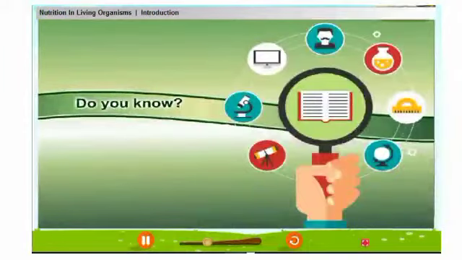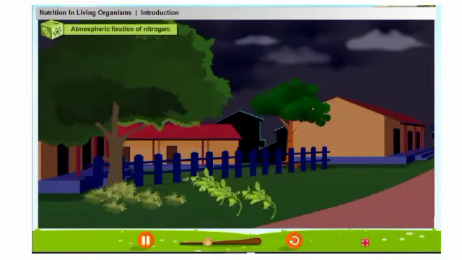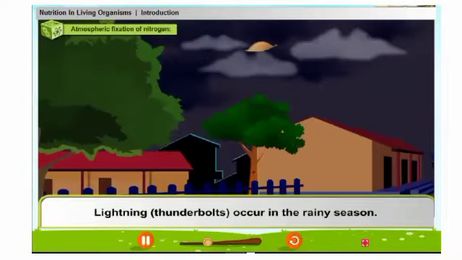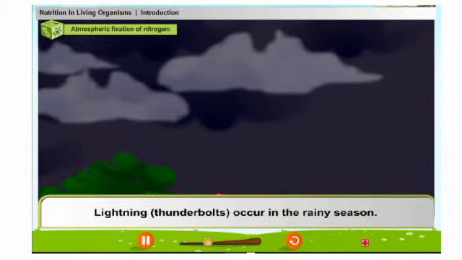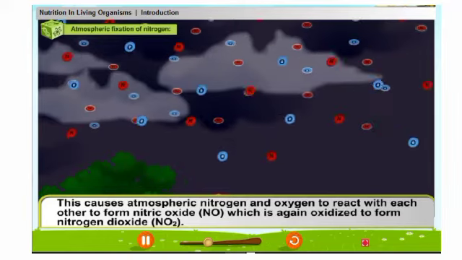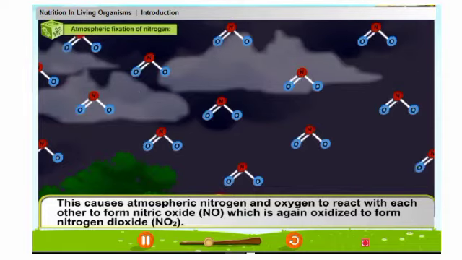Do you know atmospheric fixation of nitrogen? Lightning, that is thunderbolts, occurs in the rainy season. This causes atmospheric nitrogen and oxygen to react with each other to form nitric oxide, that is NO, which is again oxidized to form nitrogen dioxide, that is NO2.